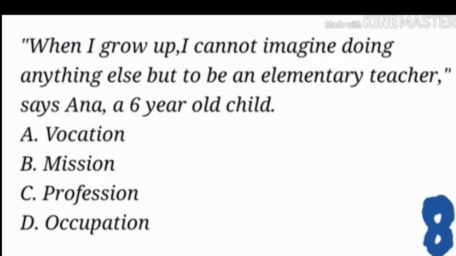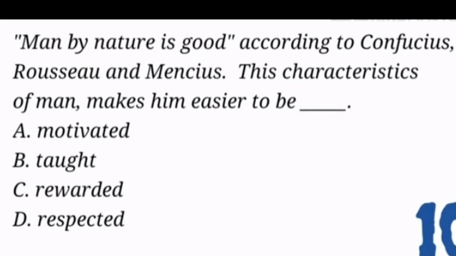Self-actualization. "When I grow up, I cannot imagine doing anything else but to be an elementary teacher," says Anna, a 6-year-old child. A. Vocation, B. Mission, C. Profession, D. Occupation. The answer is letter A. Vocation. Man by nature is good. According to Confucius, Xunzi, and Mencius, this characteristic of man makes him easier to be blank. A. Motivated, B. Taught, C. Rewarded, D. Respected. The answer is letter B.